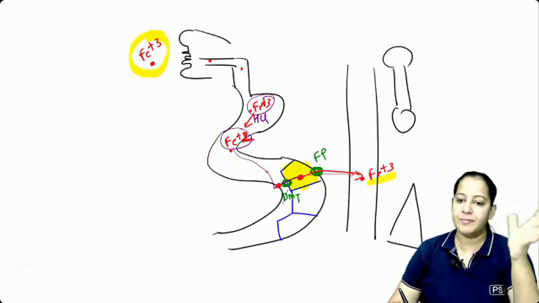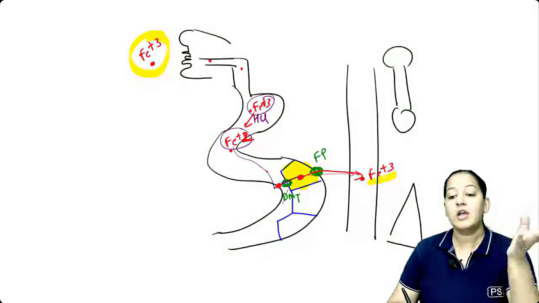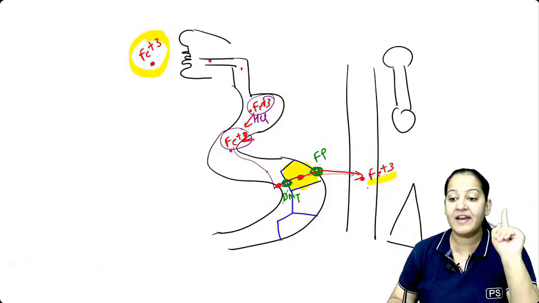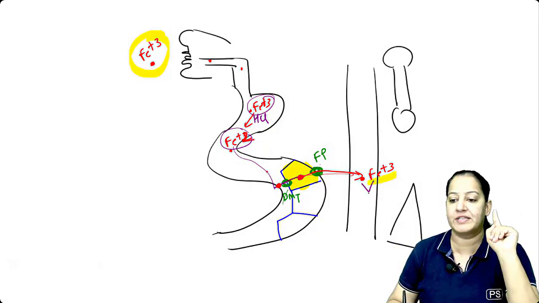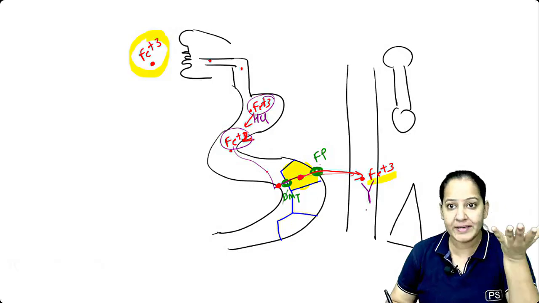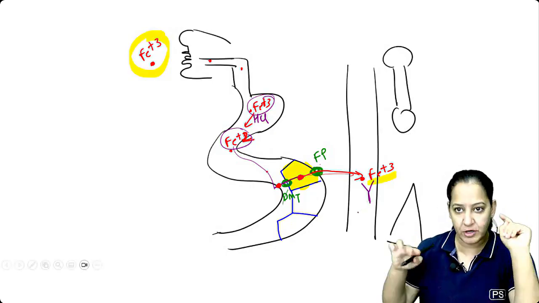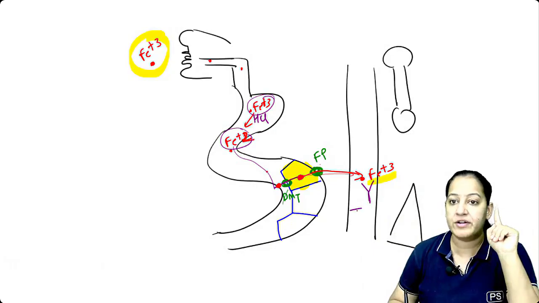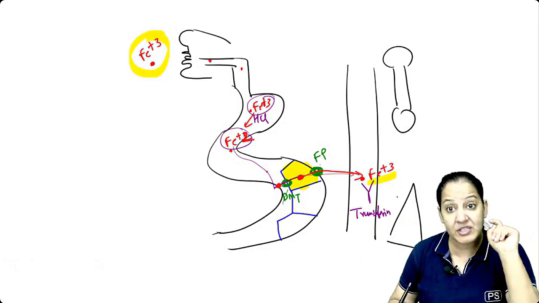Okay, so this is how the absorption of the iron takes place, right? Now, once the iron reaches the blood, iron doesn't walk. Iron requires a transporter to sit on. I call it a scooter, the car of the transporter, on which it sits and moves here and there in the human body. So who is the transporter? T for transporter, T for transferrin. So transferrin is the transporter, the scooter of the iron.